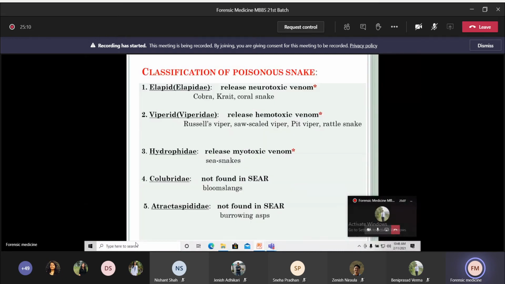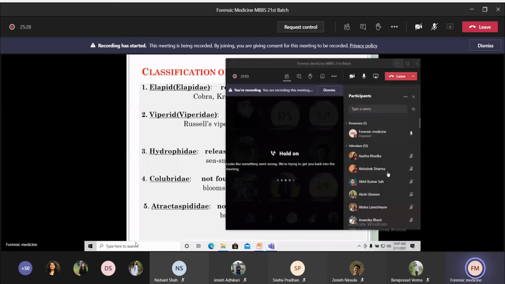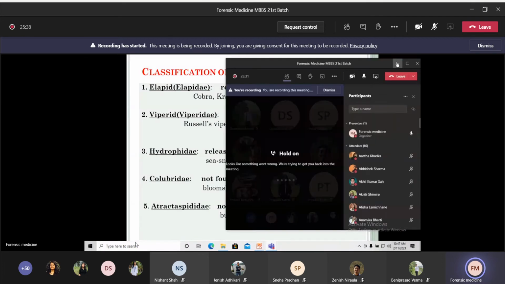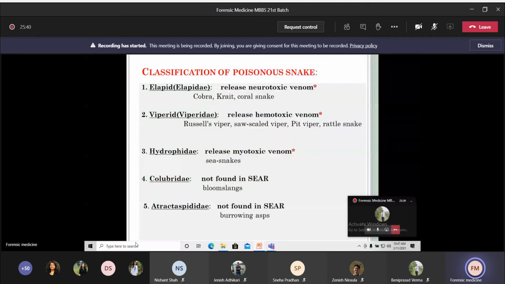Classification of poisonous snake. Poisonous snakes are classified into 5 types. The first one is elapid. This kind of snake releases neurotoxic venom, and some examples include cobra, krait, coral snake. The second one is viperid. They release hemotoxic venom. Examples are Russell viper, saw-scaled viper, pit viper, rattlesnake. The third one is hydrophidae. They release myotoxic venom, and mostly sea snakes are included in this category.